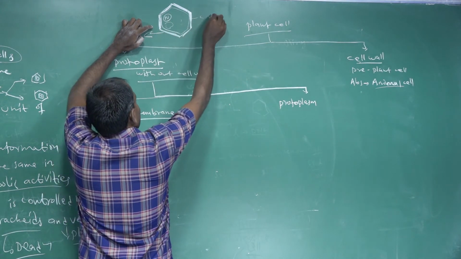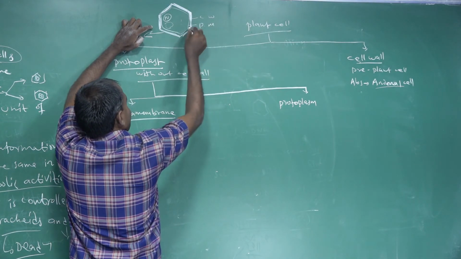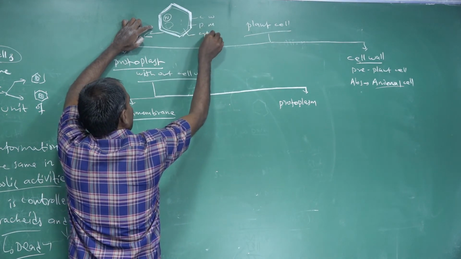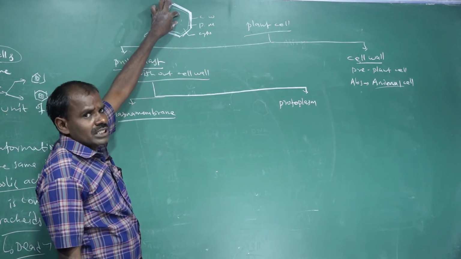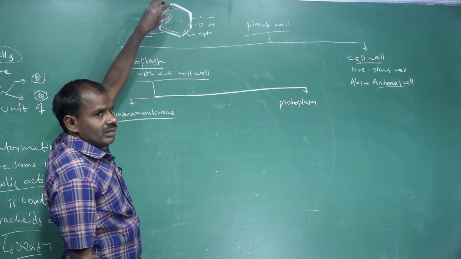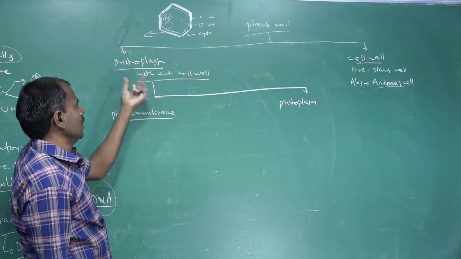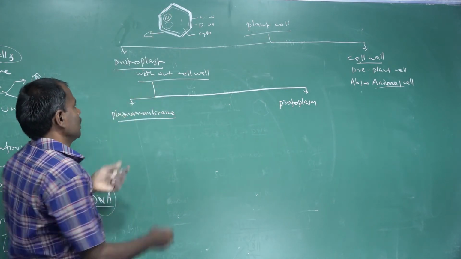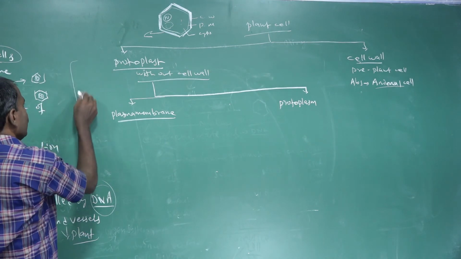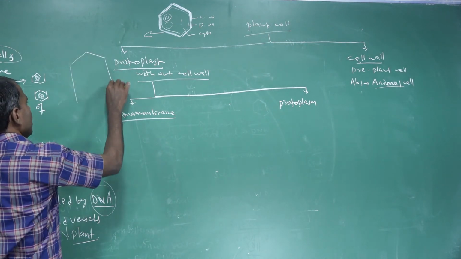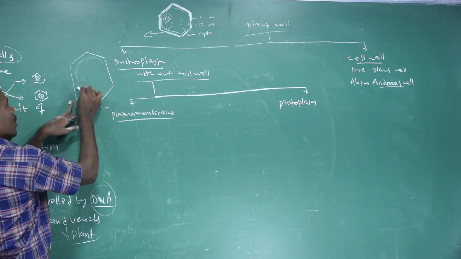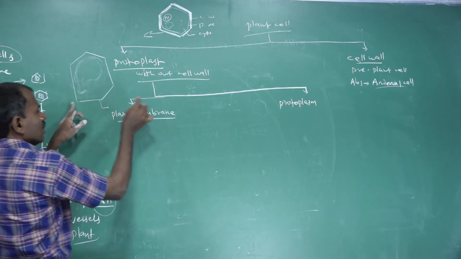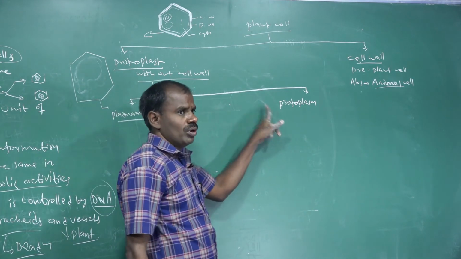So the cell wall, plasma membrane, cytoplasm, and in the center part, some other inclusion substances are present within the cell. The protoplast without the cell wall has the plasma membrane as its outermost layer, and the fluid, semi-solid substance inside is called protoplasm.